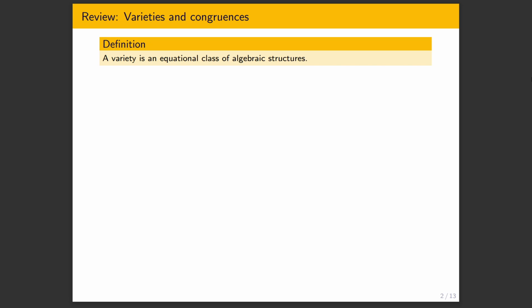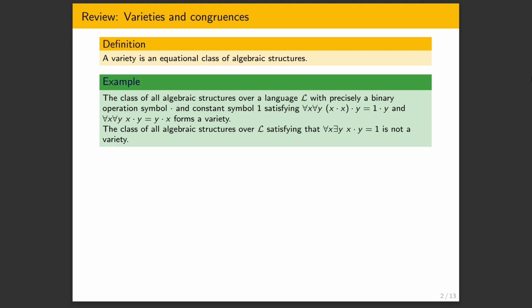What this means is, here's an example: we take some first order language without relation symbols. We have some operation symbols and some constant symbols, and every operation symbol has an arity. We can interpret them as actual operations, so functions from a power of a set to the set itself, and elements of the set. Whenever we have this language and interpret it in a set, this is called a structure of the language.